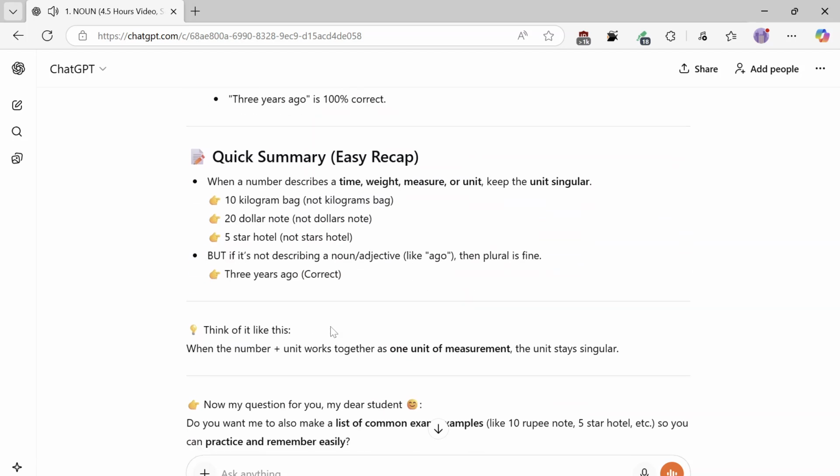Quick summary, easy recap. When a number describes a time, weight, measure, or unit, keep the unit singular. 10-kilogram bag, not kilograms bag. $20 note, not dollars note. 5-star hotel, not stars hotel. But if it's not describing a noun, like ago, then plural is fine. 3 years ago, correct. Think of it like this: when the number plus unit works together as one unit of measurement, the unit stays singular.